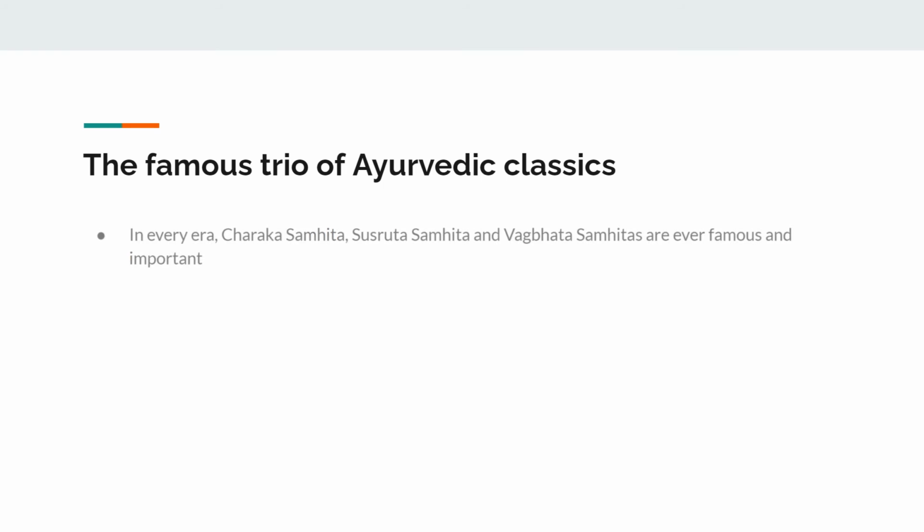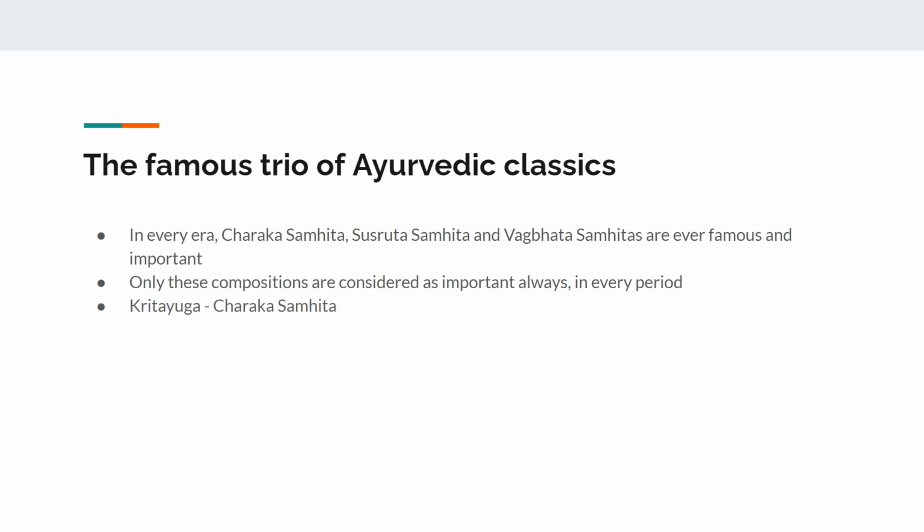So, what are they? In every era, Charaka Samhita, Sushruta Samhita, and Vagbhata Samhitas are ever famous and important. These texts are, in general, called the famous trio of Ayurveda. Only these compositions are considered as important always in every period. It is said that Charaka Samhita was composed in the period of Krita Yuga, and Sushruta Samhita was written in the period of Dwapara Yuga, and Vagbhata Samhita was written in the period of Kali Yuga.